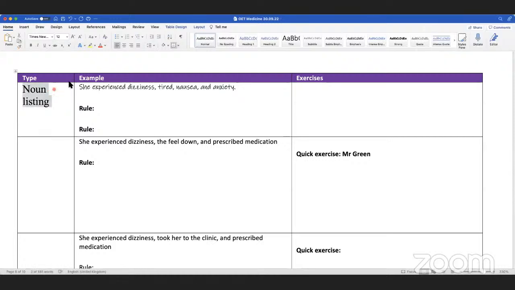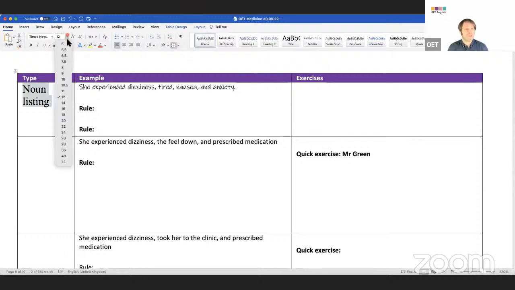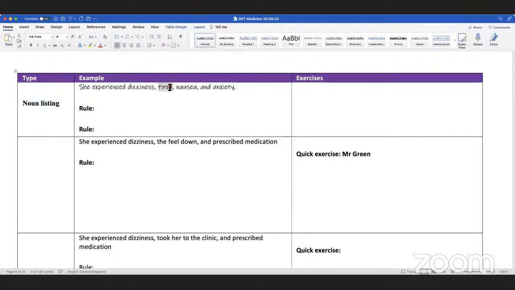Okay, Almaz was first. Tiredness. What's the problem? Why is tired not correct? Why is tired wrong? Tired is an adjective, and we are listing nouns. We should change it to a noun.